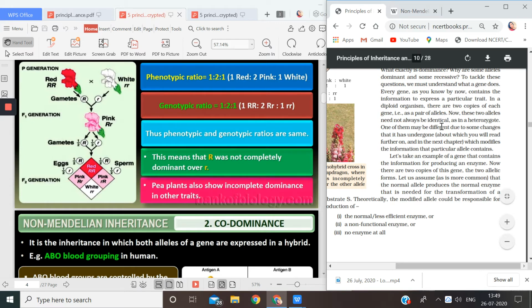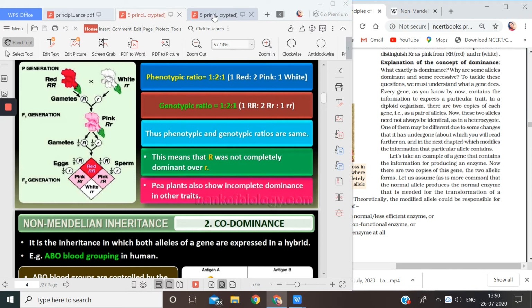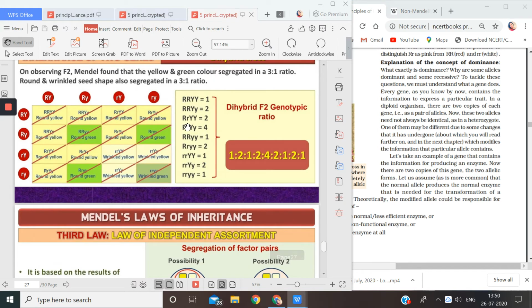So one of them may be different due to some changes that it may have undergone, and because one of them is different from the other, this will modify the information that particular allele contains. Let us take an example of a gene that contains the information for producing an enzyme. Now this is a very good example. I will show you this. Give me 1 second.